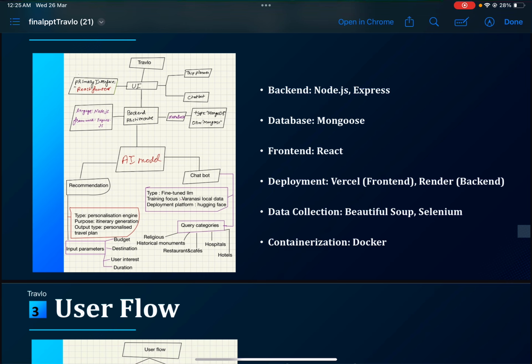the personalized travel plan. Similarly, for the chatbot, we have attached a fine-tuned LLM, T5, and it is primarily trained on Varanasi local data. For the development we have used Hugging Face. Users have multiple options to ask queries, like they can ask the chatbot about religious places, historical monuments, restaurants, cafes, hospitals and hotels, with real-time interactions.